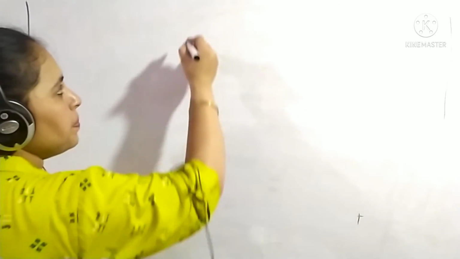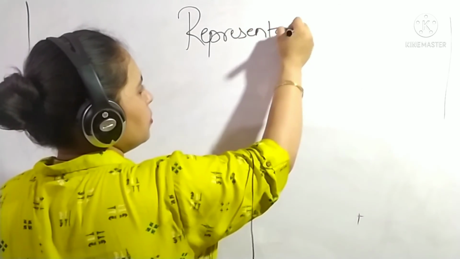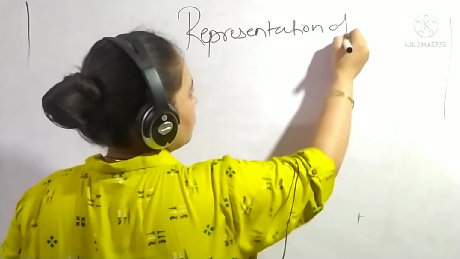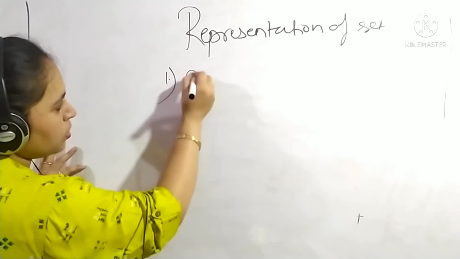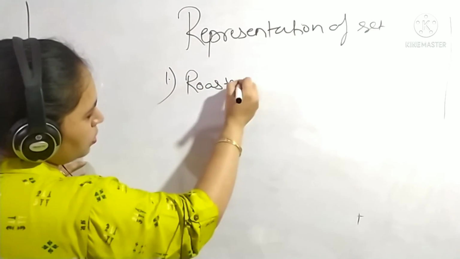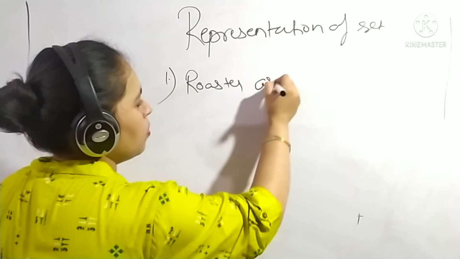Now representation of a set. The first way was roster style, or we can say tabular form.